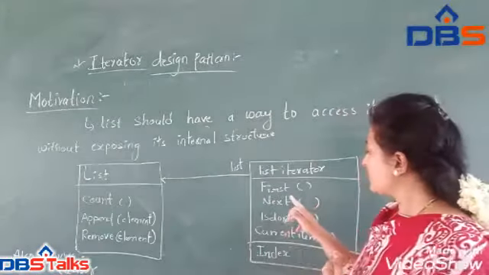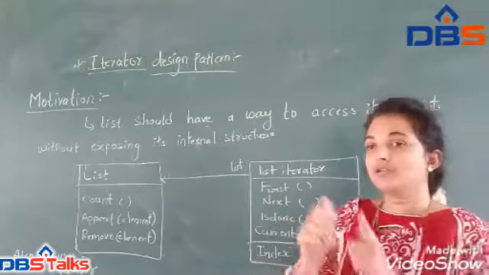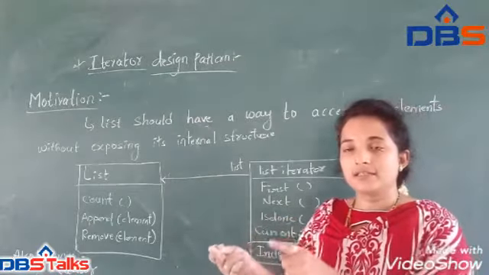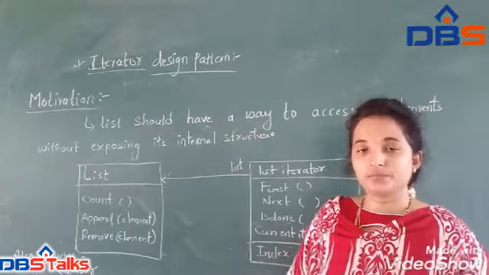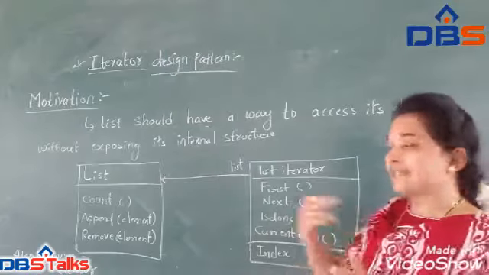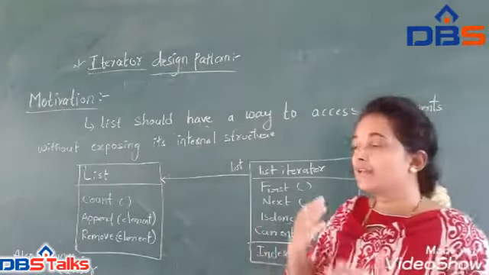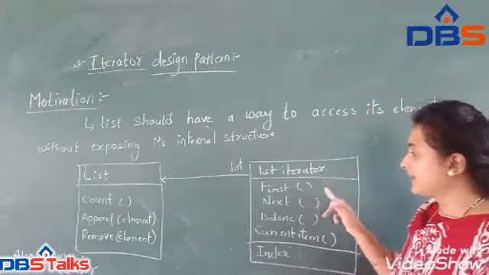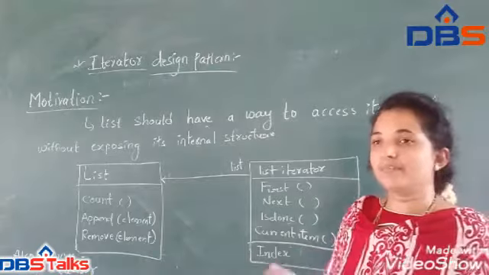Once the first one is completed, it goes to the next object, which is accessed through the iterator, and after that it goes to the next object. By using the iterator pattern, we use first and next in an efficient manner.